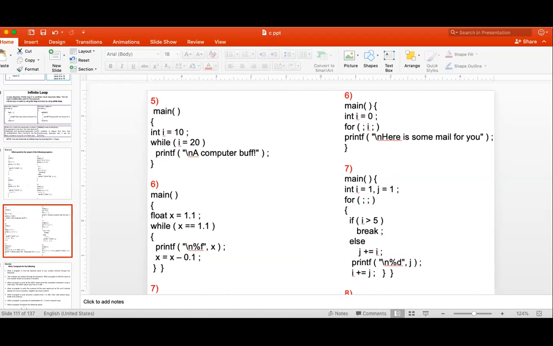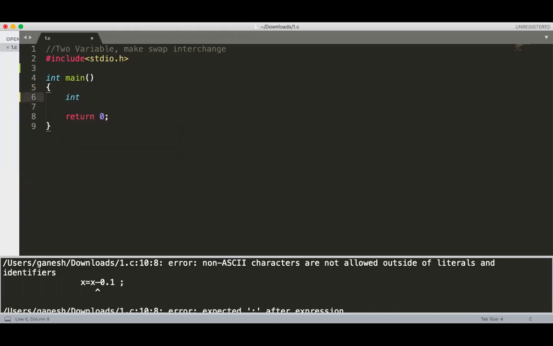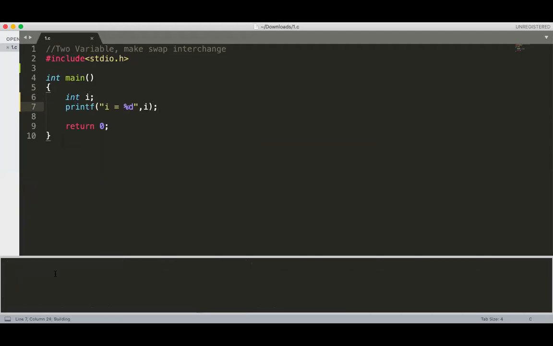Okay, and just try this program, the first program that I have given here. Only declare one variable, integer I, and just print it: printf I is equal to percentage D, comma I. Now try to execute this program. In my case there is a garbage value. In your case, what is the value?